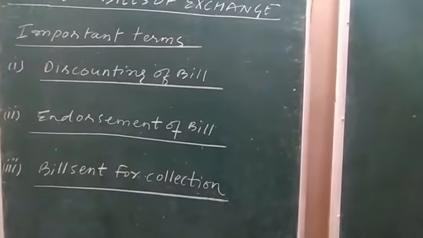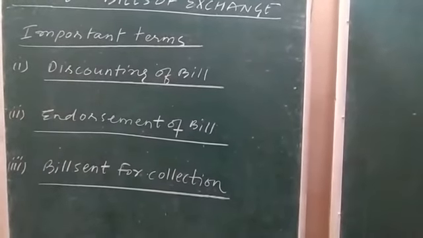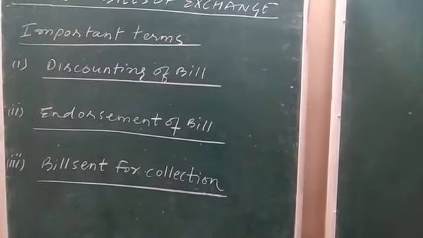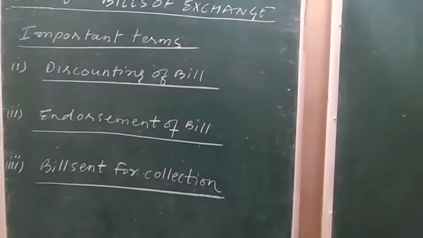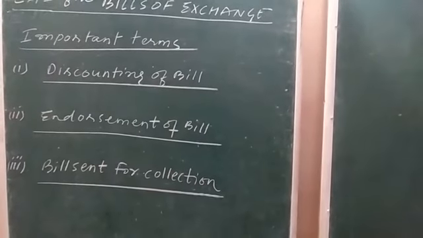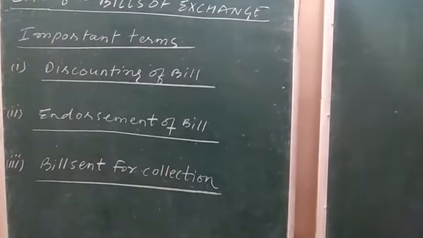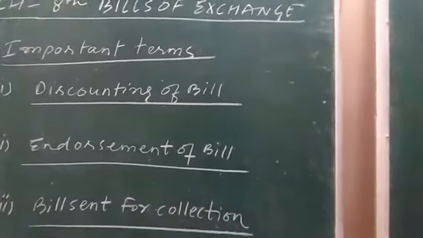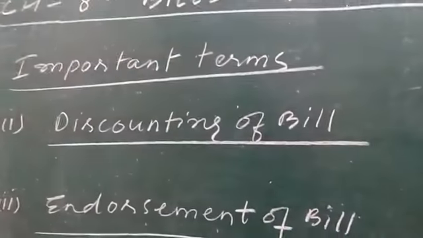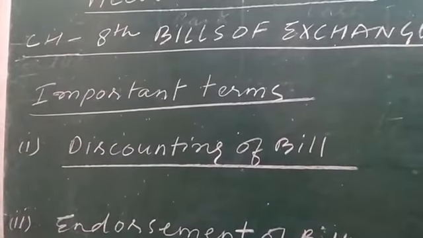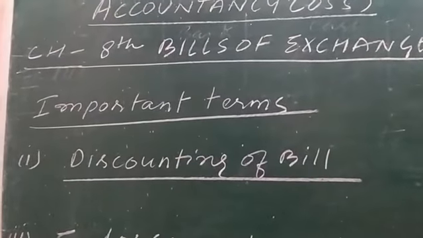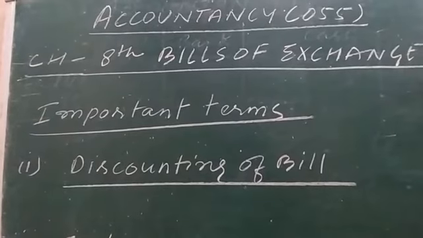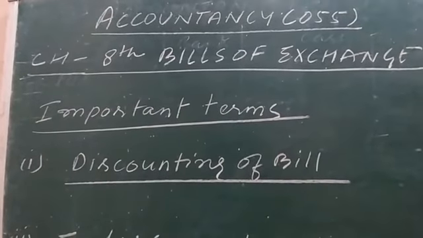Now this drawer, or the seller, if in emergent need of funds or money, and if a facility is provided by the bank, this bill receivable with the drawer can be encashed from the bank.